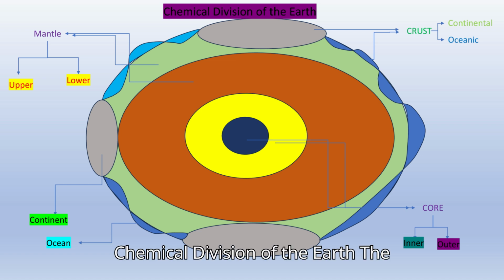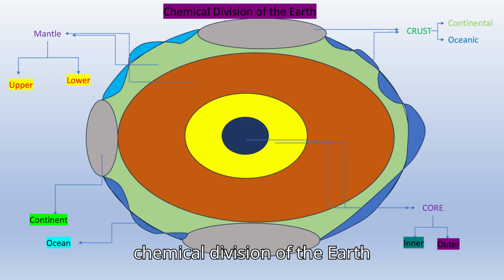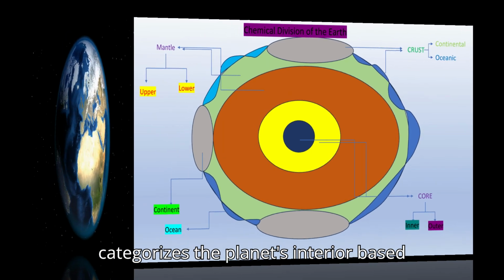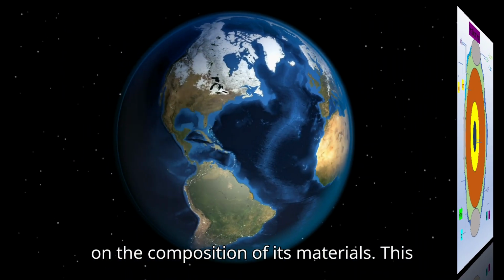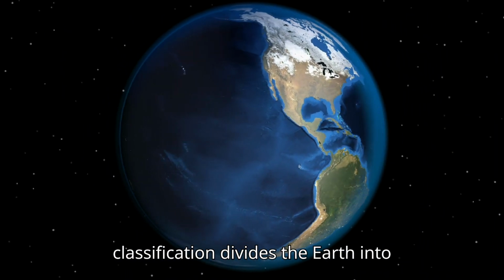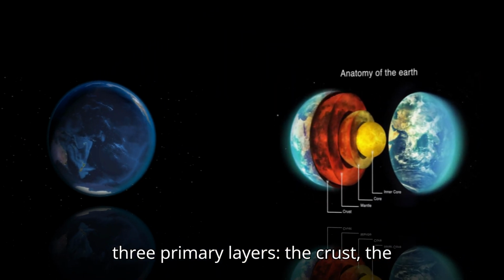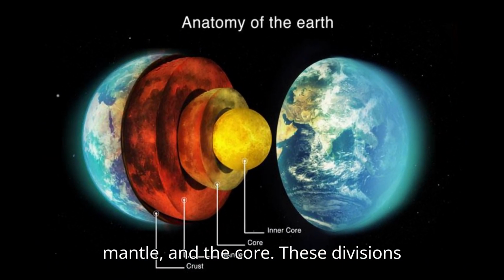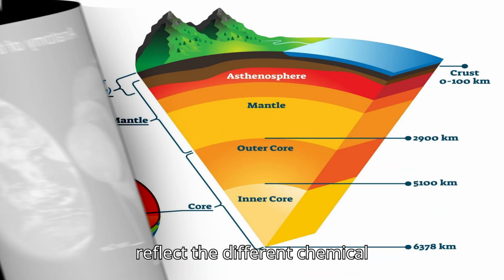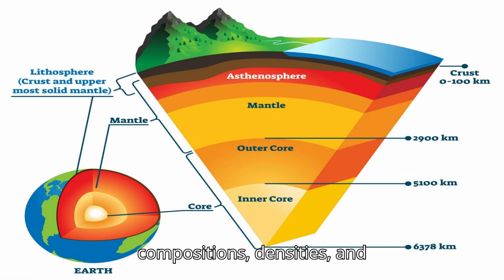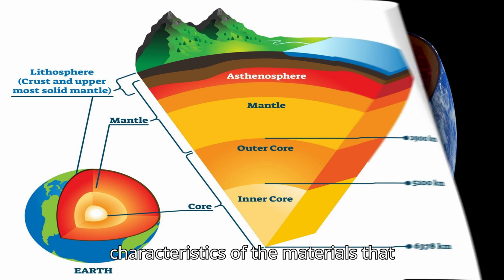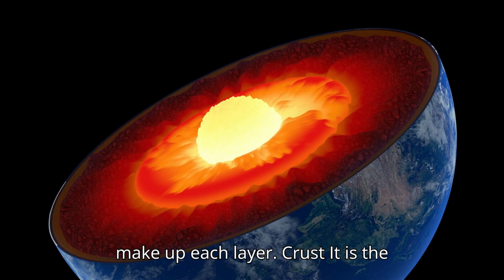Chemical division of the Earth. The chemical division of the Earth categorizes the planet's interior based on the composition of its materials. This classification divides the Earth into three primary layers: the crust, the mantle, and the core. These divisions reflect the different chemical compositions, densities, and characteristics of the materials that make up each layer.